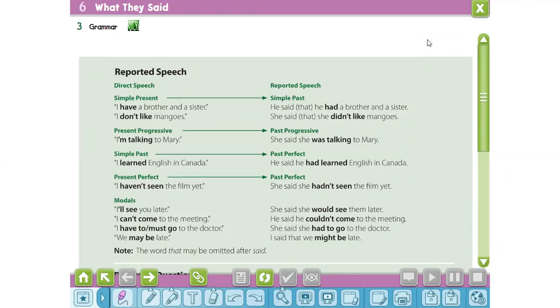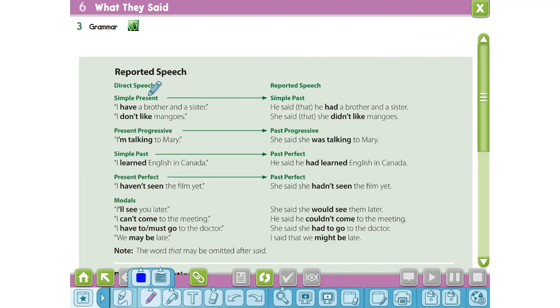How is it going? Today we will complete Unit 6 for Mega Goal 2, What They Said. Today we will use reported speech and reported questions. Let's start with reported speech. How can we change the statement from direct into reported speech, from direct into indirect or reported speech?